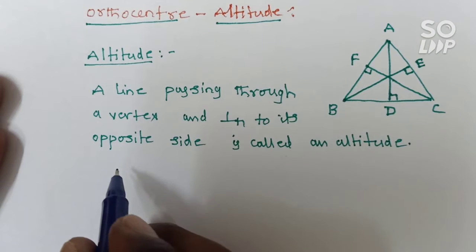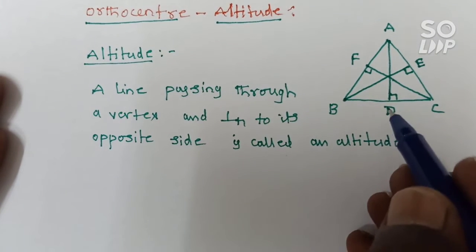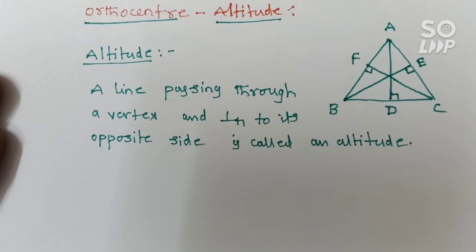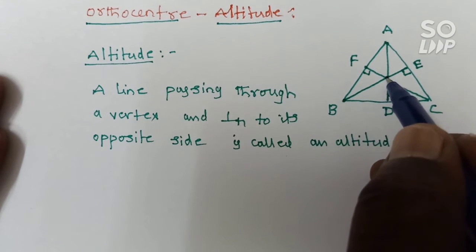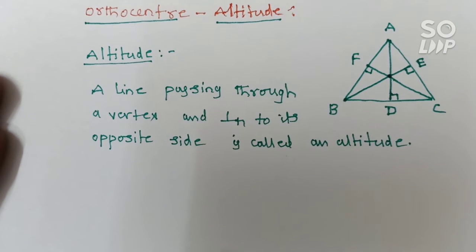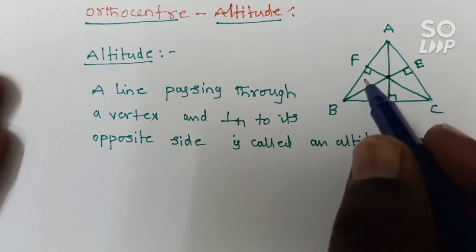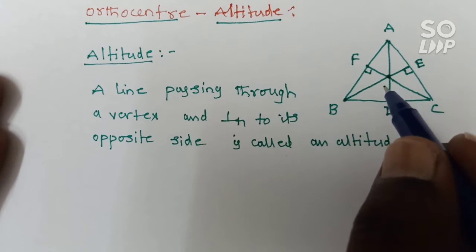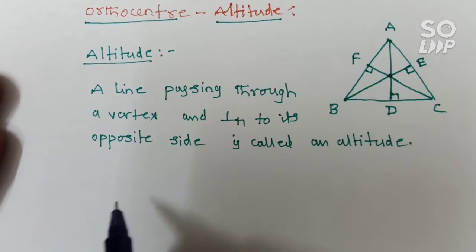Okay, so here you can write, how many altitudes will we get in a triangle? Three altitudes. Are all these three altitudes passing through the same point or different points? Same point. So already we know that when three or more lines pass through the same point, those lines are concurrent, and that point is called the point of concurrency.